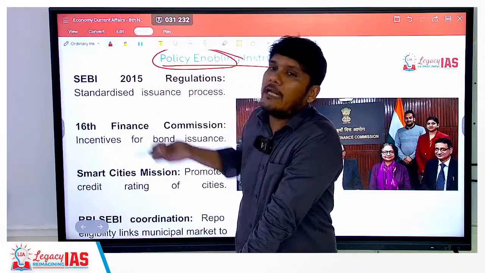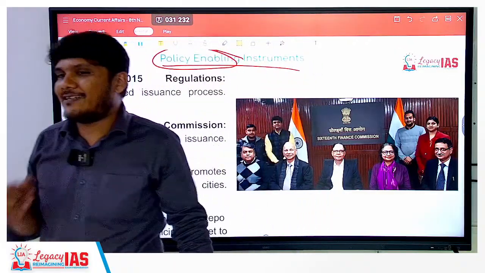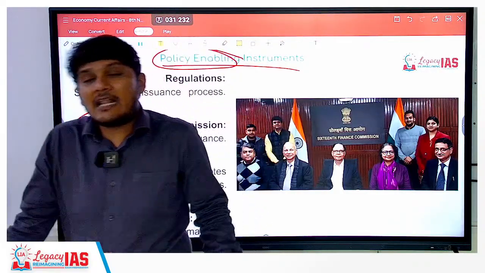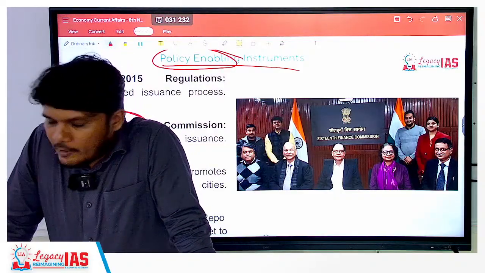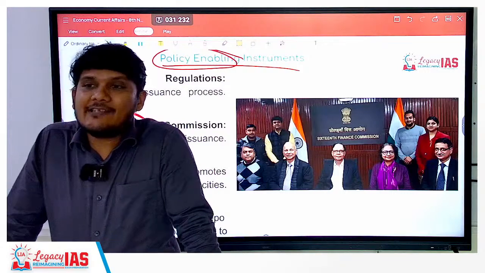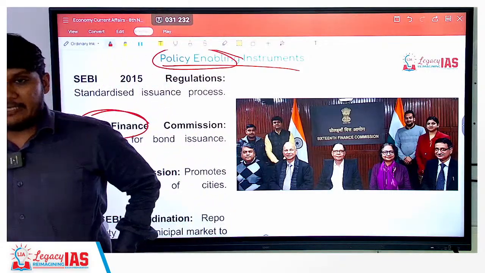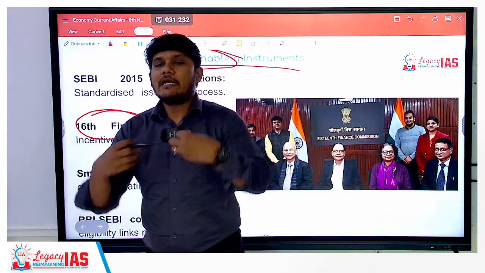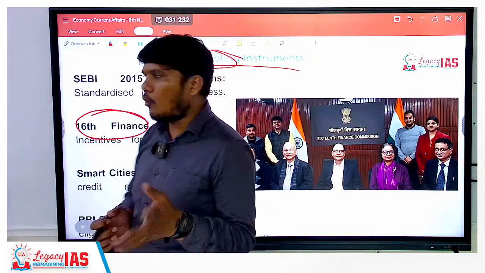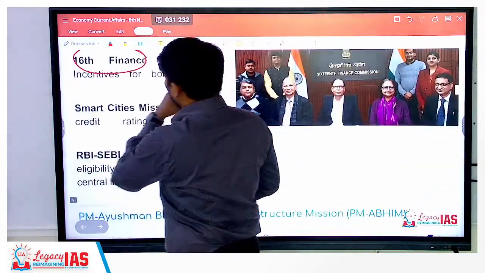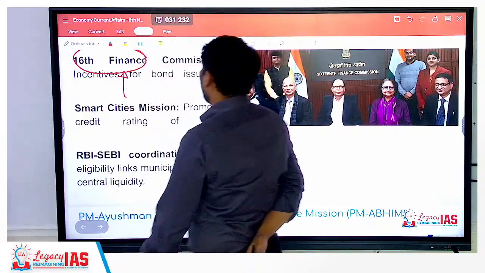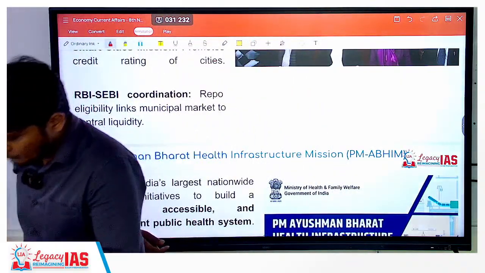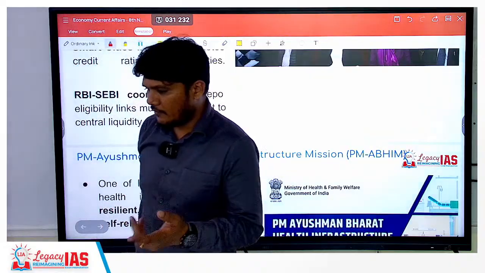Now this step of the finance ministry can be a step which can be further utilized or further facilitated. How to facilitate this? This facilitation can be done through the 16th Finance Commission. Since the government has allowed municipal bonds to be used as a mortgage for repo, reverse repo, the 16th Finance Commission can take into consideration this activity, and if it is done by the urban local body of a particular state, they can give them more devolution of taxes from the central government, and so forth. So there can be facilitation by the central government in order to propagate these bonds even more. I hope that's clear. Guys, if you have any doubts, please ask me and then we move ahead.